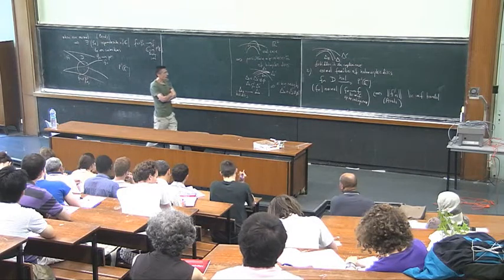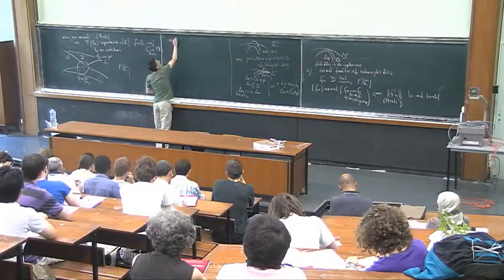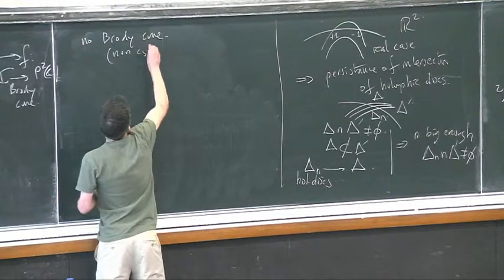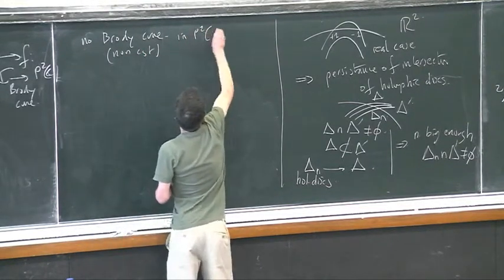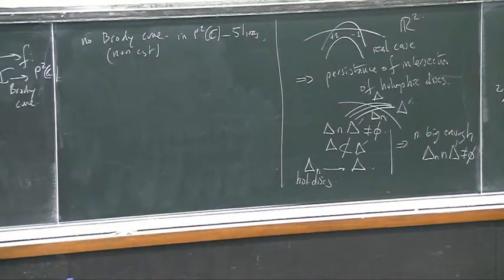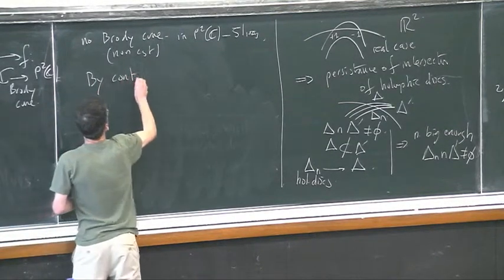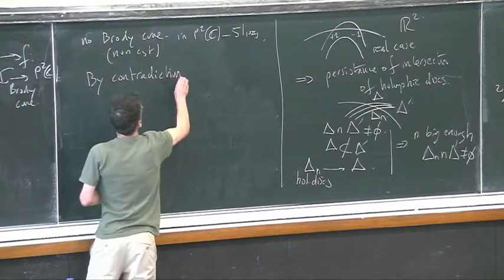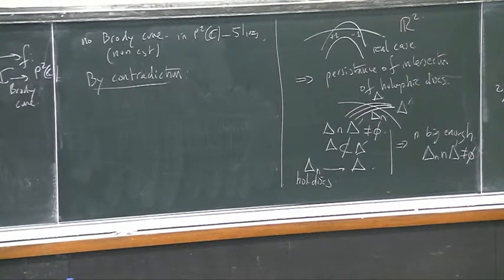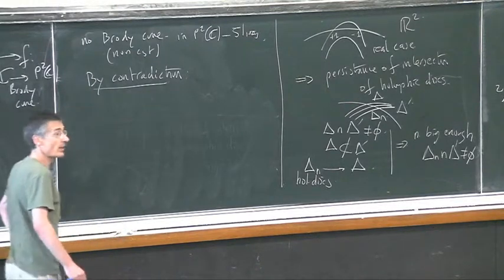Now, I will prove the statement: there is no non-constant Brody curve in P2 minus 5 lines, with the following method. I will proceed by contradiction. Suppose you had a non-constant Brody curve like that in P2 minus these 5 lines.